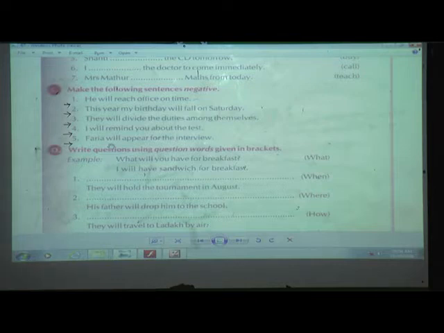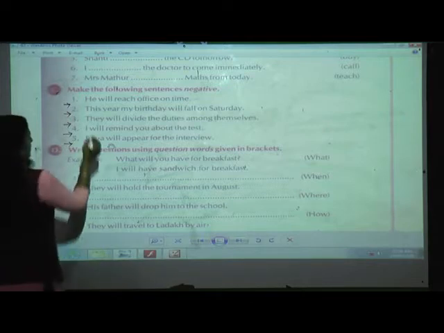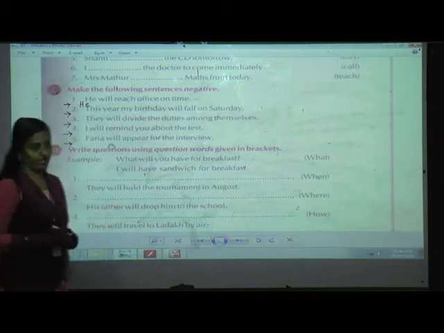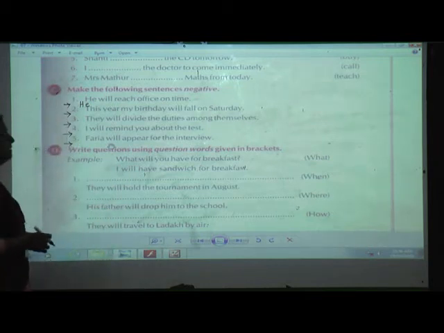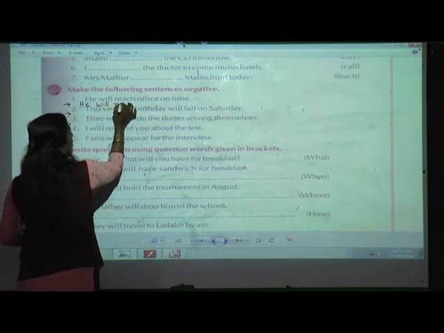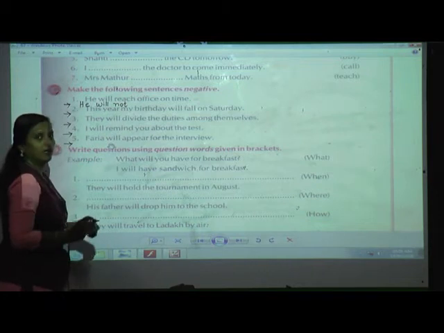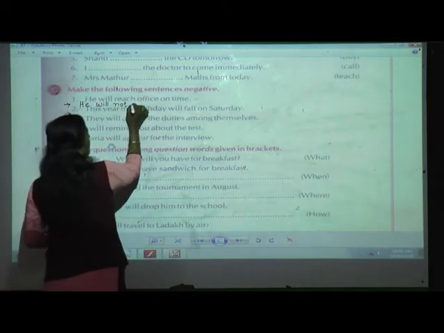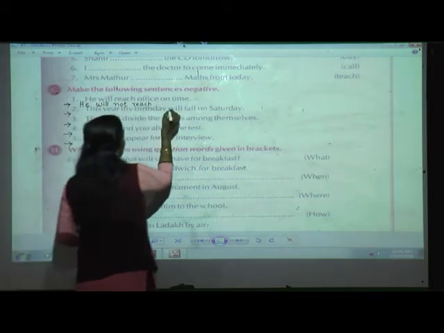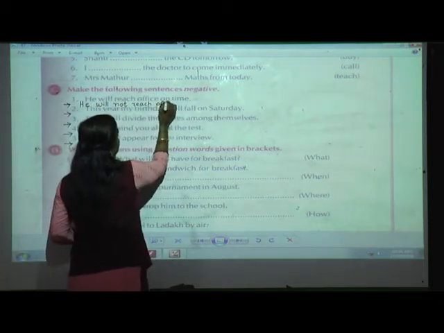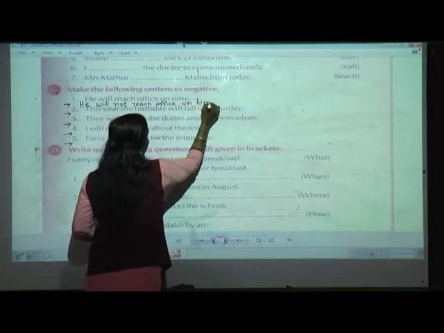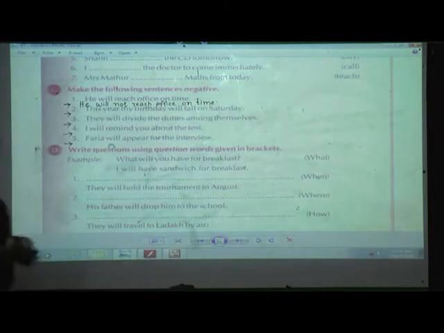Make the following sentences negative. Ready? Yes. First is, he will reach office on time. So how will it be negative? He will, afterwards not, already it is in original form of verb. So I am only going to add not in between the verb and will. He will not reach office on time. Okay?